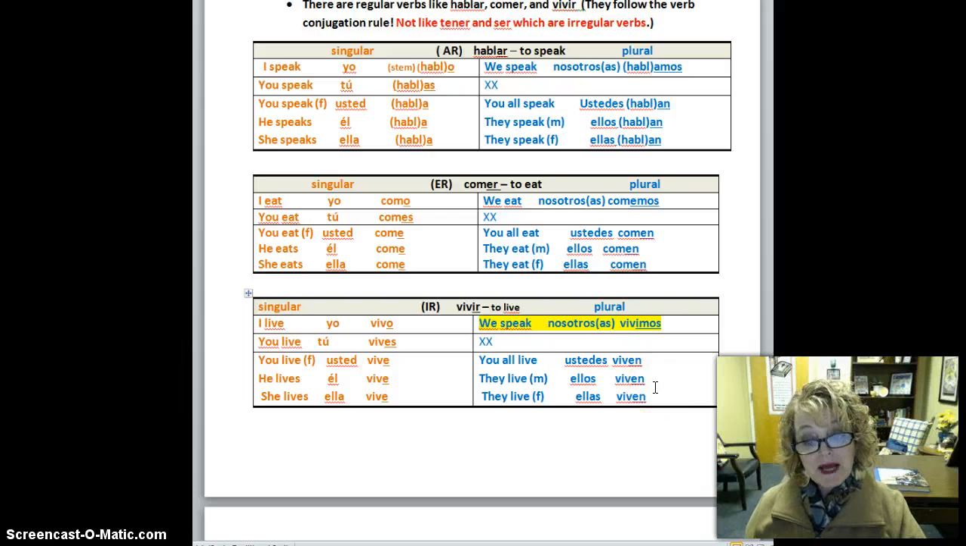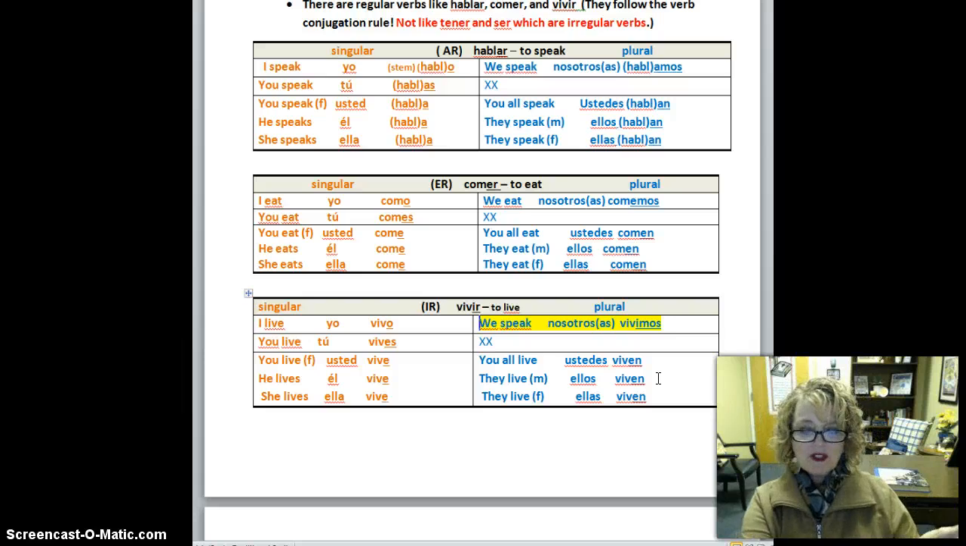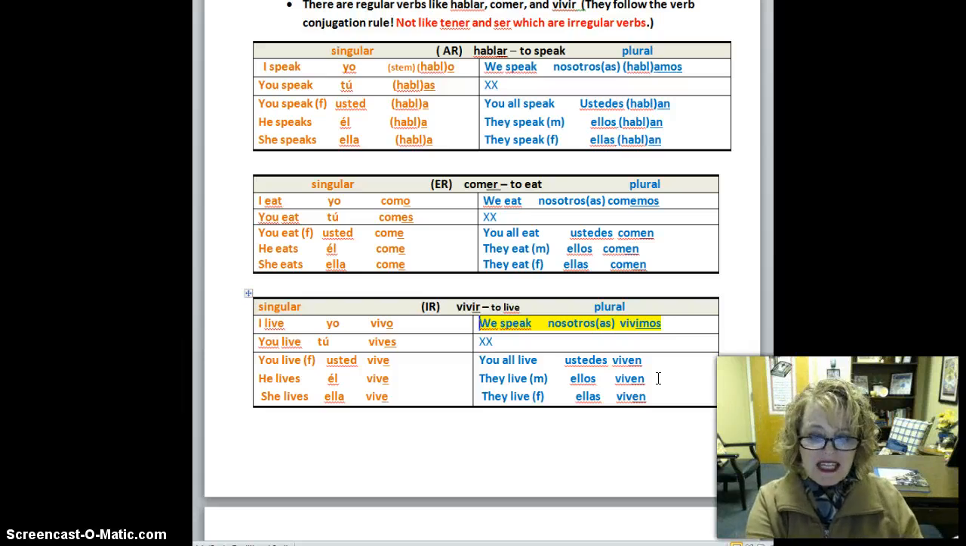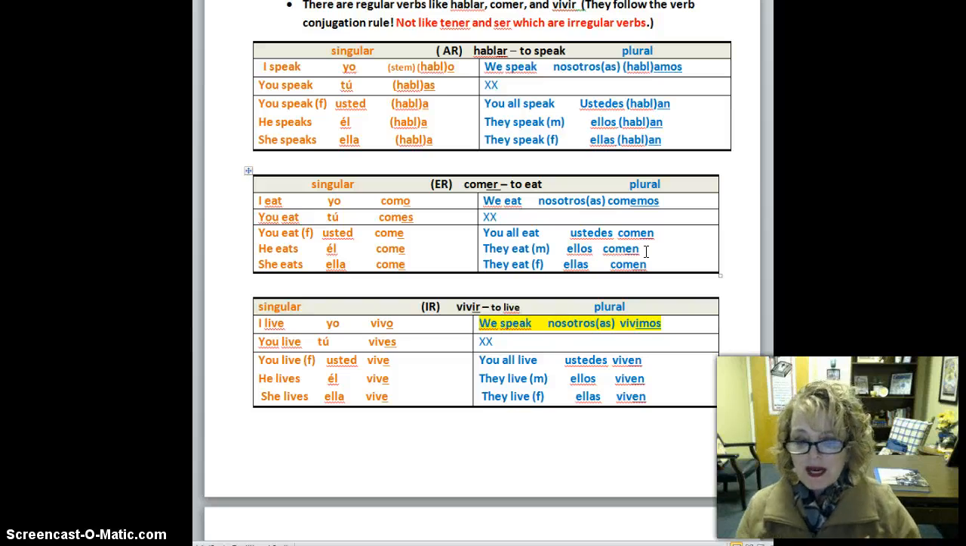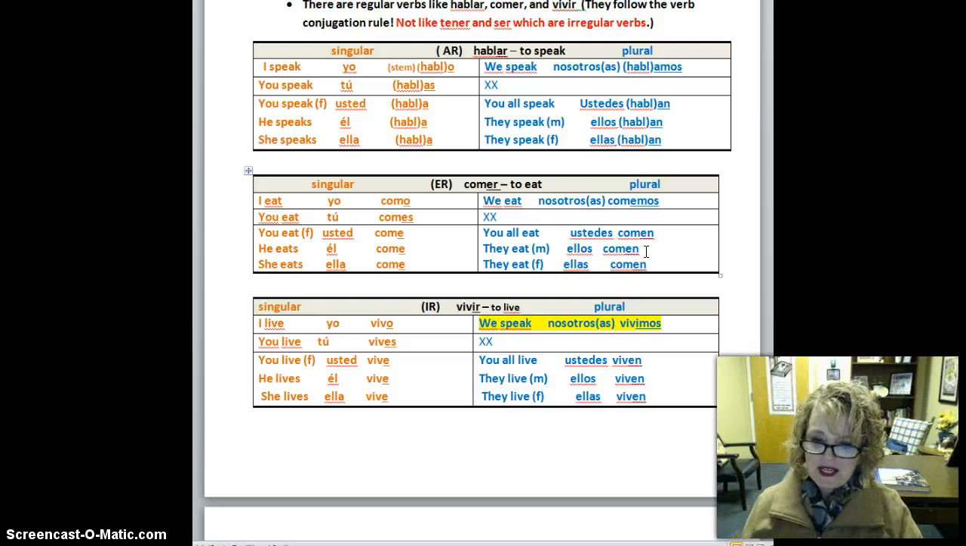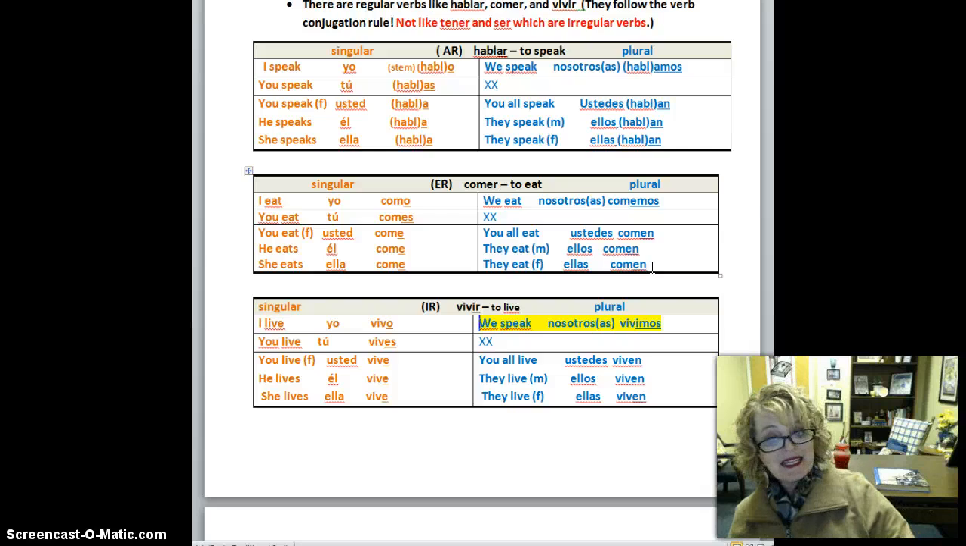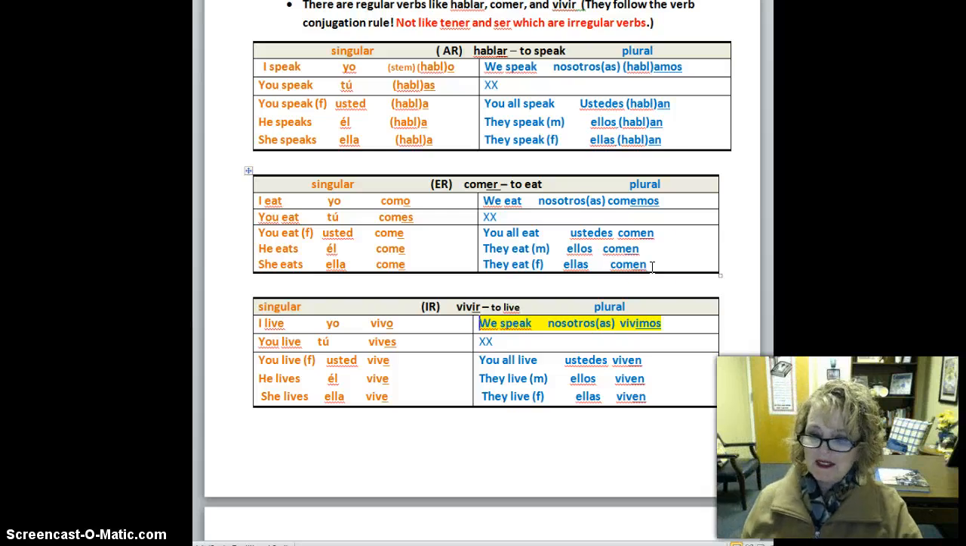Now, what about they? You can have they masculine or they feminine. If it's they masculine, that means two guys over there. I would say ellos viven in Athens. If I wanted to say they eat, I would say ellos comen en la cafetería. What I'm saying is those boys eat in the cafeteria. Now, what if it's two girls or a group of girls? I would say ellas comen en la cafetería y hablan mucho. They eat in the cafeteria, the girls, and the girls also speak a lot.